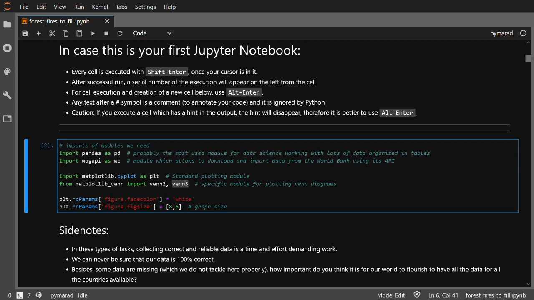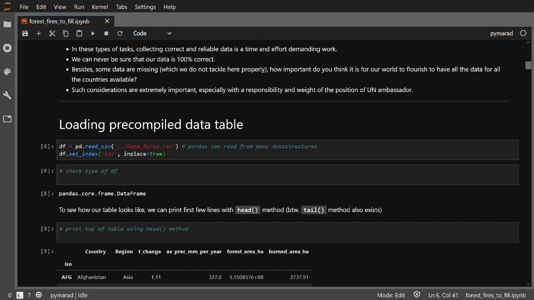And especially of course with the weight of the UN ambassador position, these considerations are extremely important. And I am saying this because the data I collected and prepared for you do not adhere to these rules. And to make it more than just a playful project, we would need to address these issues. Now, enough of philosophy, let's get some coding done.